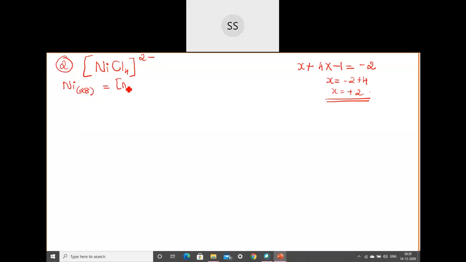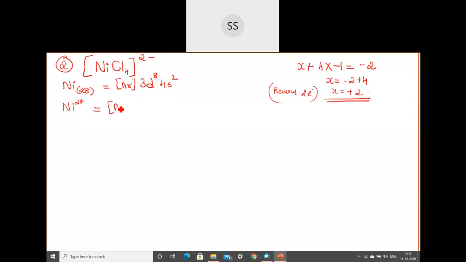So we will get it like this, argon, and then write the d orbital first, 3d8 and then 4s2. This is the actual electronic configuration of nickel. But nickel in this case is in plus 2 oxidation state. That means you have to remove 2 electrons. Okay, because it is plus 2. If you have 3 plus, then you will remove 3 electrons. So for nickel, you will write the 2 plus ion. Okay. It is in plus 2 oxidation state.